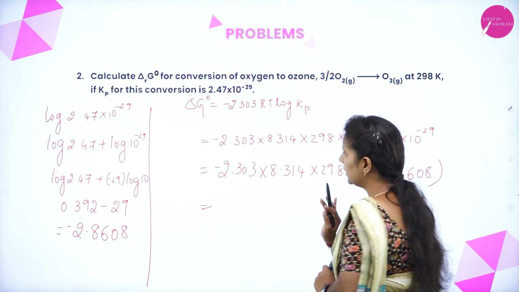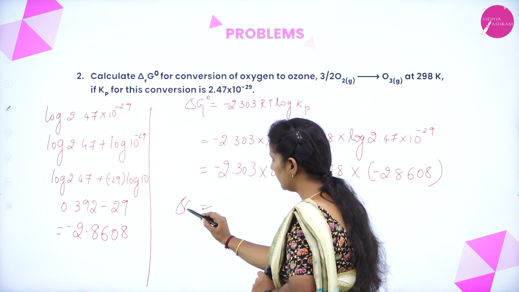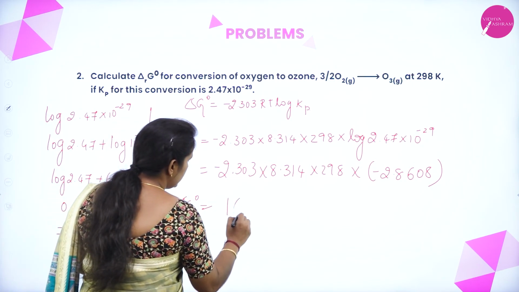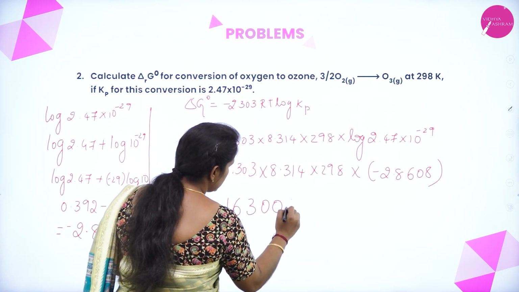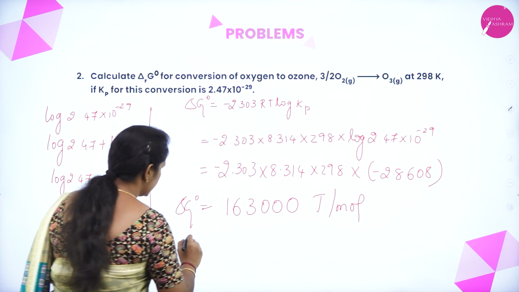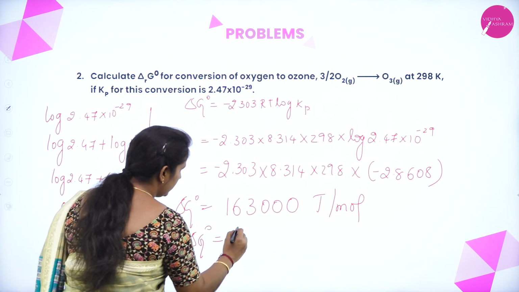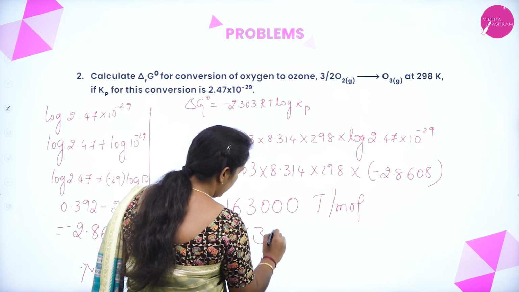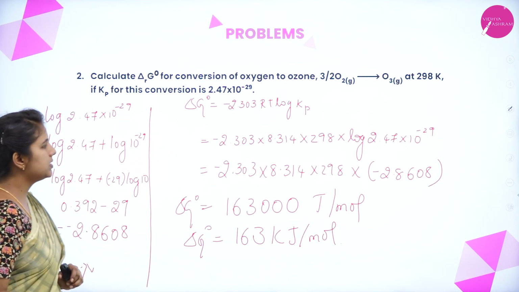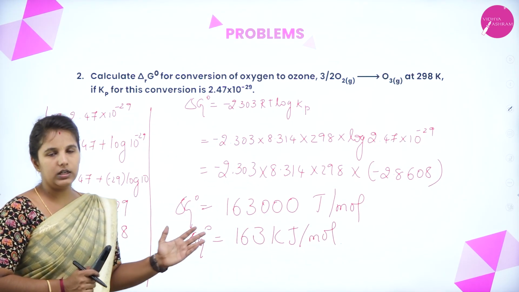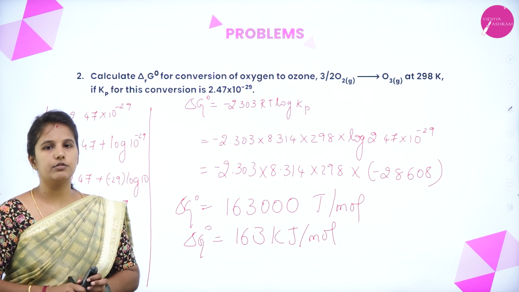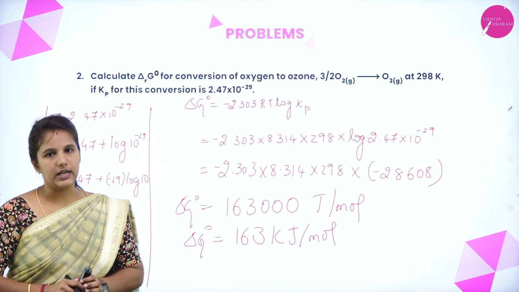So how much will you get? Minus into minus, you will get a plus delta G value here. The standard free energy change will be plus 163,000 joules per mole, or you can write delta G naught will be equal to 163 kilojoules per mole. This is how we can easily solve numericals based upon the standard free energy change, which has been related to the equilibrium constant, that is Kp.